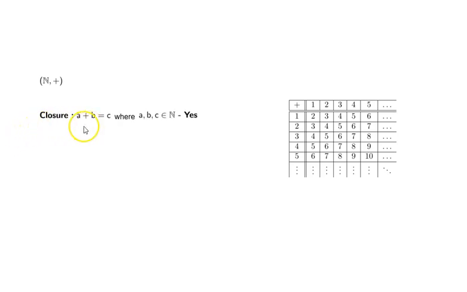Closure property, A plus B. Take any two natural numbers, add them up, and you will get another number which is also a natural number. So that means it is closed under addition. What about associativity? Here, we cannot look at the Cayley table and say it is associative. But based on our previous learnings, we know that natural numbers are associative under addition.